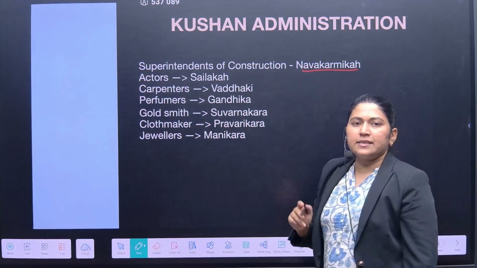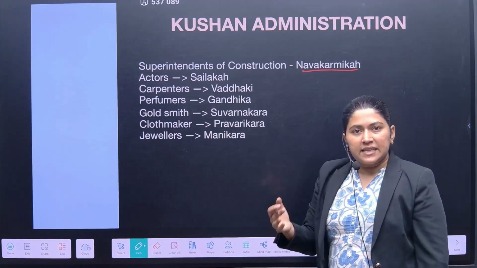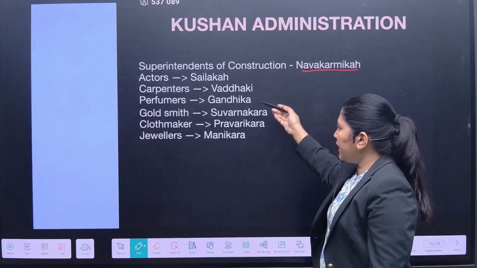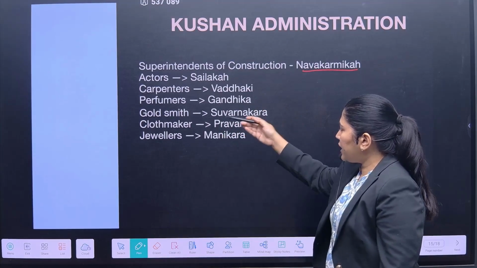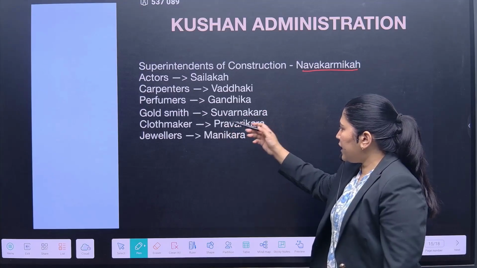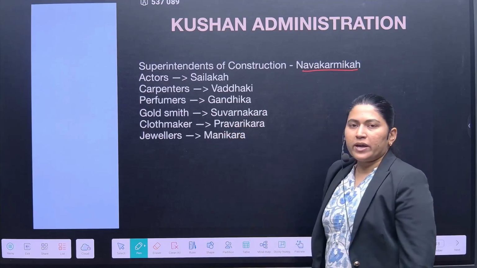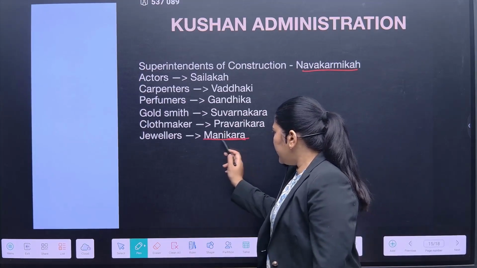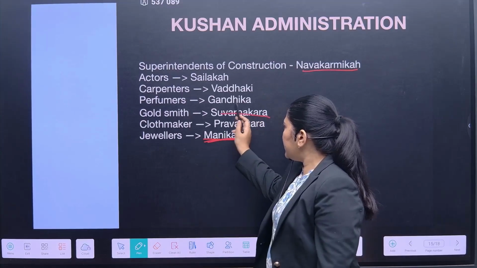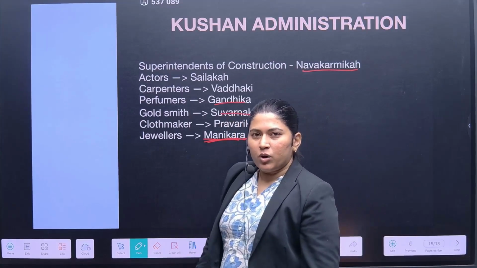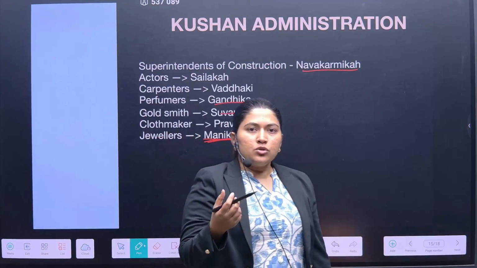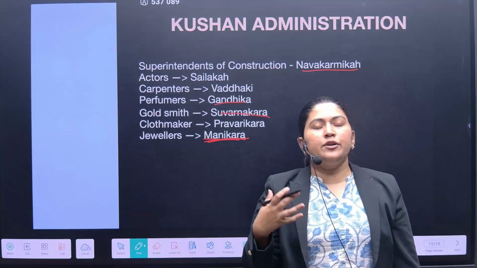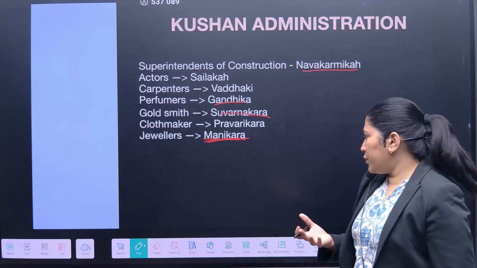The actors were known as the Shilaka. The carpenters, Vadhaki; the perfumers, Gandhika; the goldsmiths, Swarnakara; the clothmakers, Praavarakara; and the jewelers were known as the Manikara. You will find many movies on this Manikara, Swarnakara, Gandhika. These are the words used in those movies, so you can take it as a hint to remember them during the preliminary examinations.